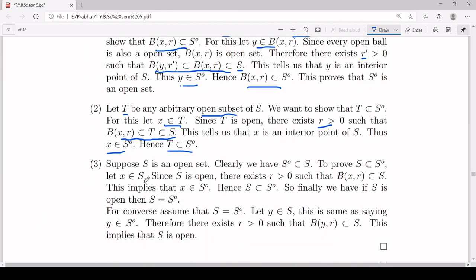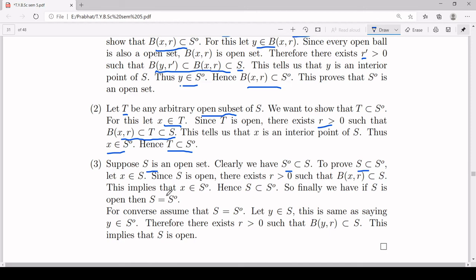You first assume your S is open and now you want to show that S is equal to S naught. Now the other way implication is very simple, that S naught is a subset of S, because S naught is the set of all interior points of S. That means it contains points of S only. That means it has to be a subset of S. Now we want to prove the other way around, that is S is a subset of S naught. If we succeed in proving this, we can conclude that S is equal to S naught.